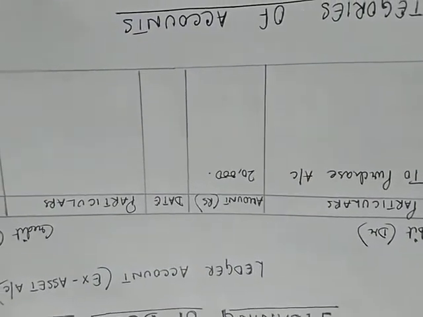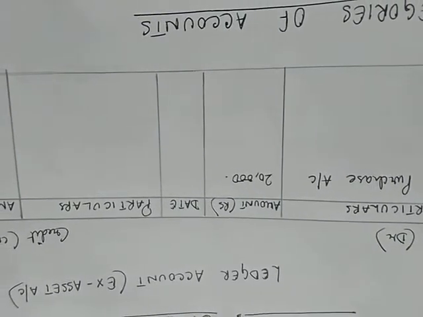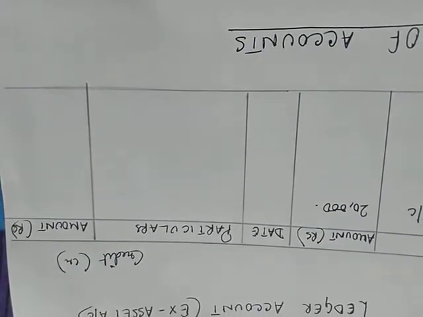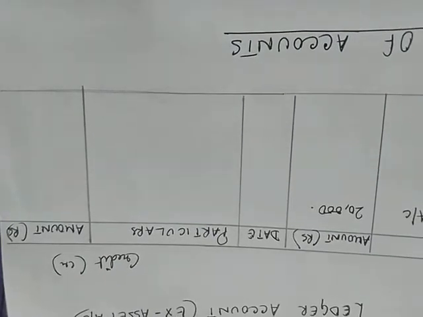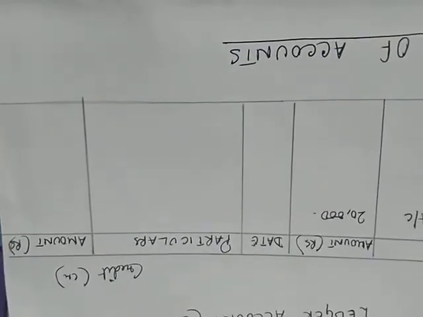Now suppose during the year, in the month of June or July, I sell some of my assets. That means there is a decrease in asset because I'm selling it off. So that transaction will have an effect on the credit side of the ledger account. That we will be learning now.